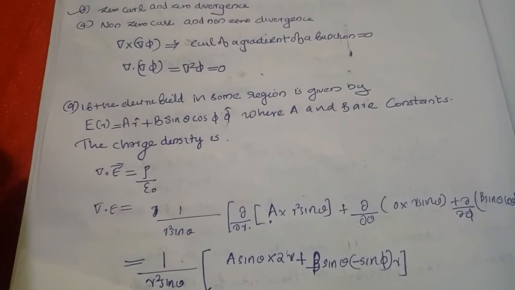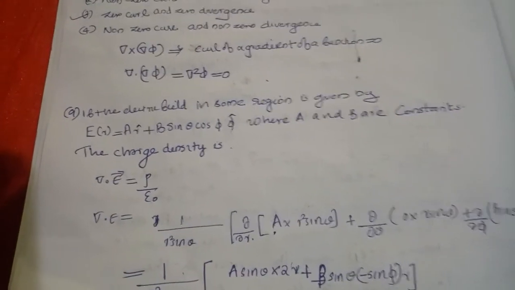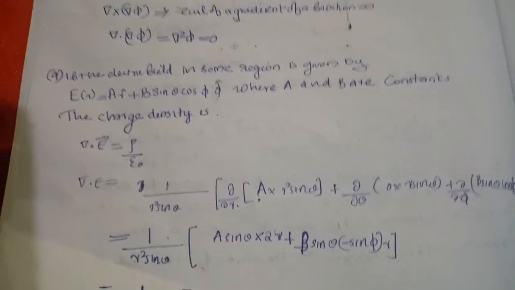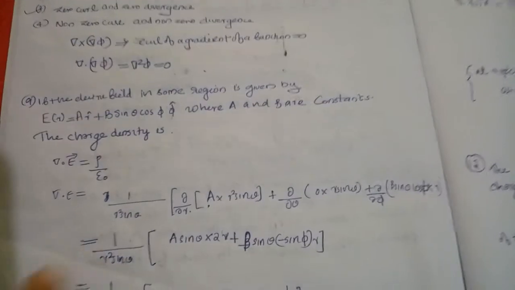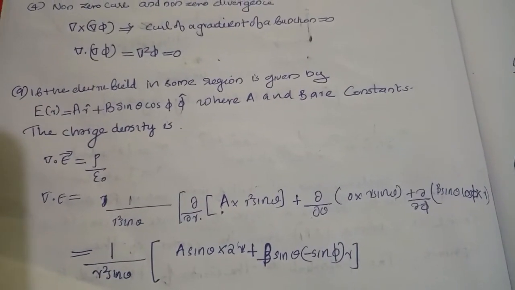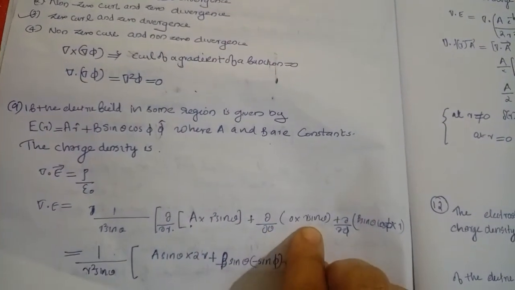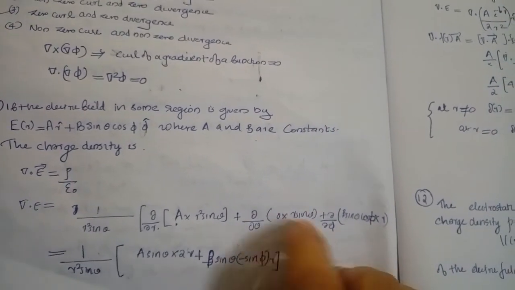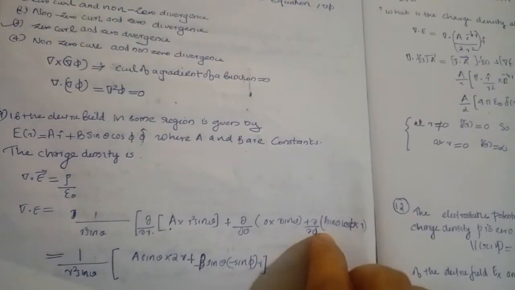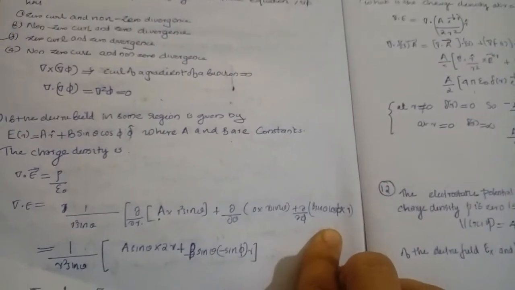For that, it is given in the spherical coordinate system and we have to find the divergence of the electric field. How do we find the divergence? We know the equation: 1 by r square sin theta, dou by dou r of A_r r square sin theta, plus dou by dou theta of A_theta r sin theta, plus dou by dou phi of A_phi, into r.